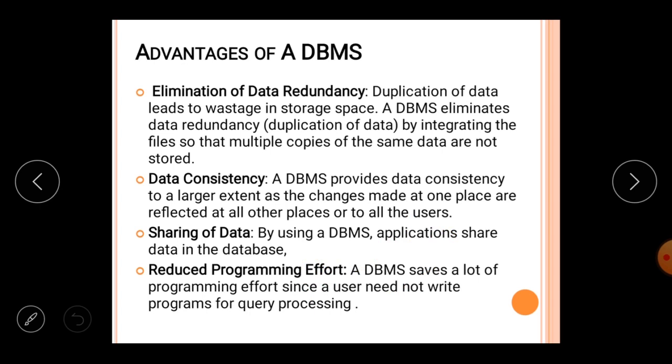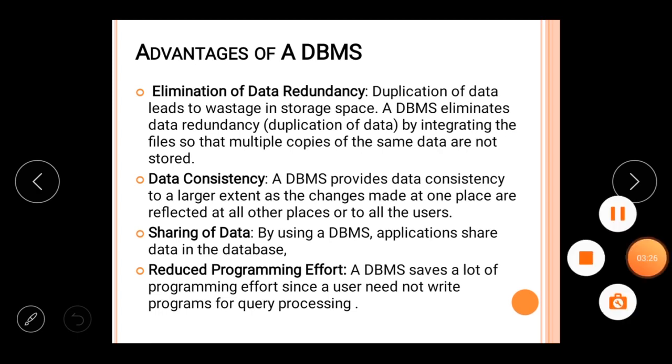Now moving forward, the next topic is the advantages of a database management system, that is, why we need a software to arrange our data. There are a few advantages written here. I will discuss them one by one.